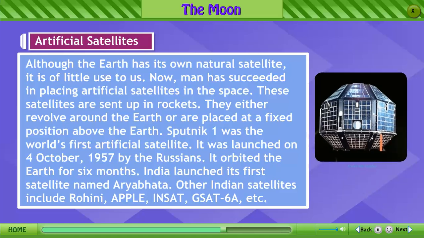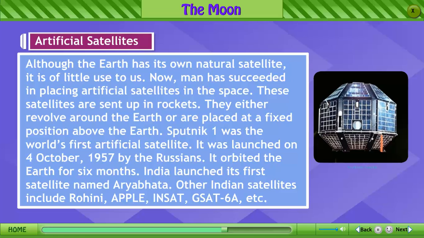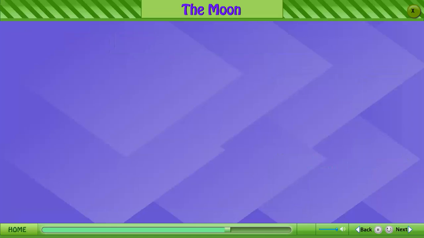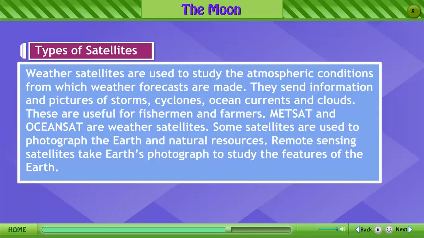India launched its first satellite named Aryabhata. Other Indian satellites include Rohini, Apple, INSAT, GSAT-6A, etc. Types of satellites. Weather satellites are used to study the atmospheric conditions from which weather forecasts are made. They send information and pictures of storms, cyclones, ocean currents and clouds. These are useful for fishermen and farmers. METSAT and OceanSat are weather satellites.